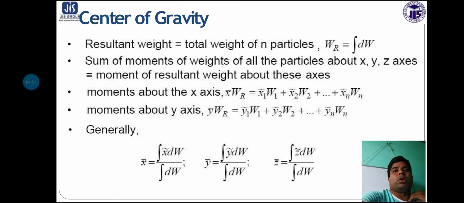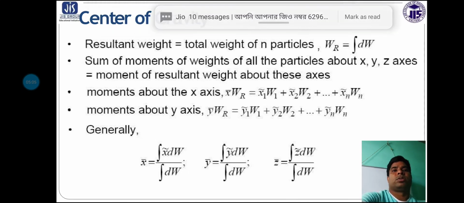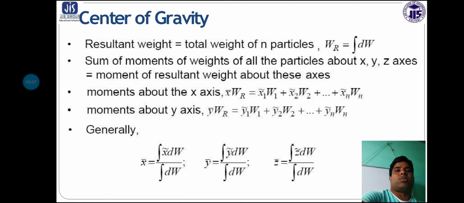Now the resultant weight is equal to the total weight of the n particles. That means W_R is equal to the integration of dW. Now the sum of the moments of weight of all the particles about the x, y, z axes is equal to the moment of the resultant weight about these axes.